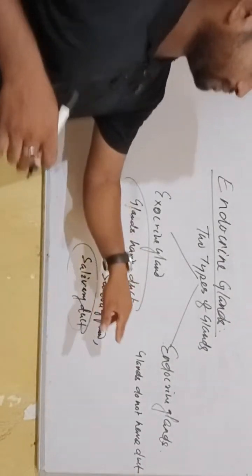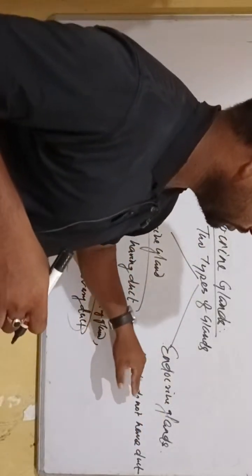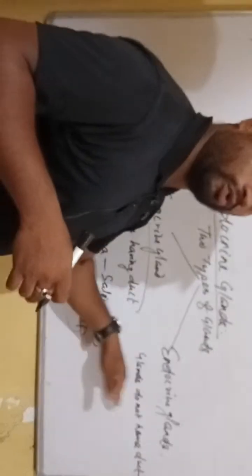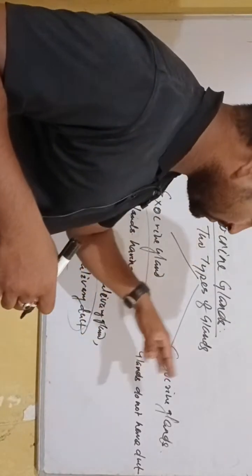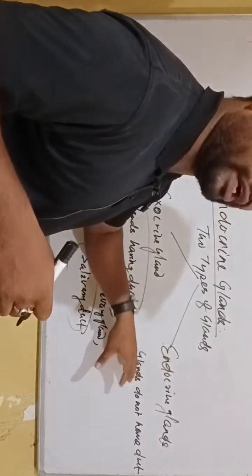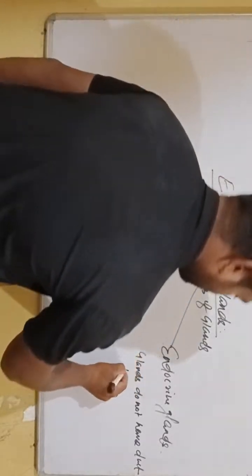But in the case of endocrine glands, the glands do not have a duct. They are ductless glands that produce hormones.